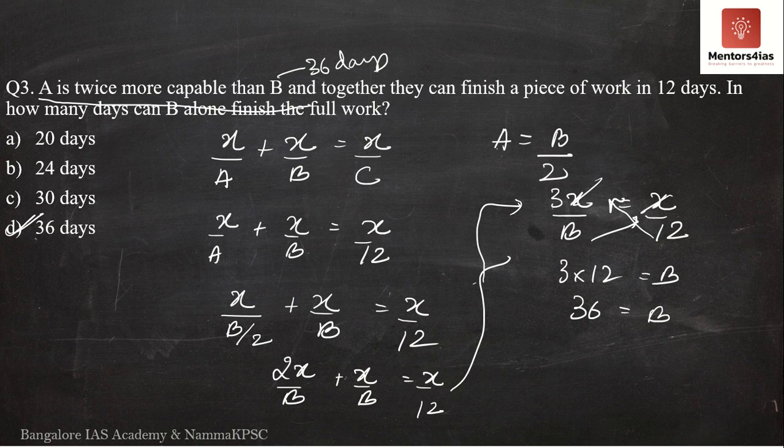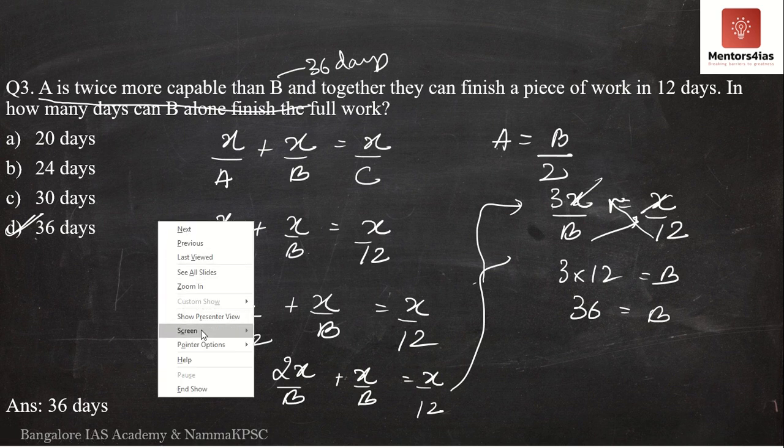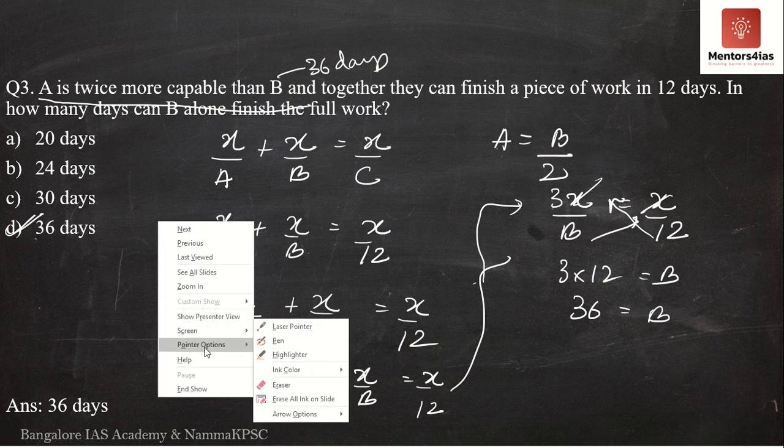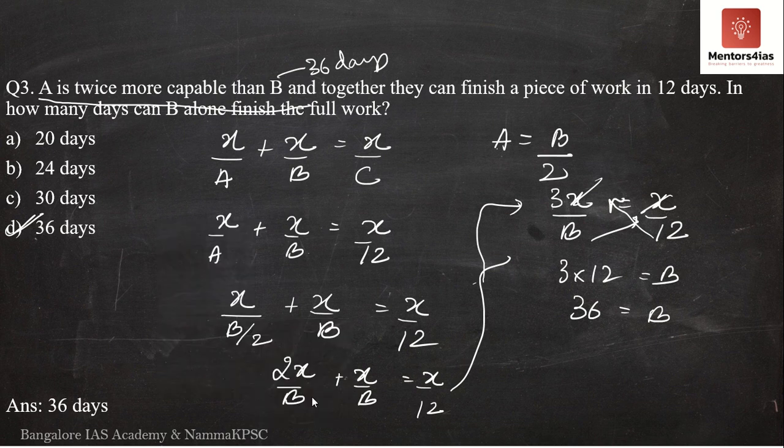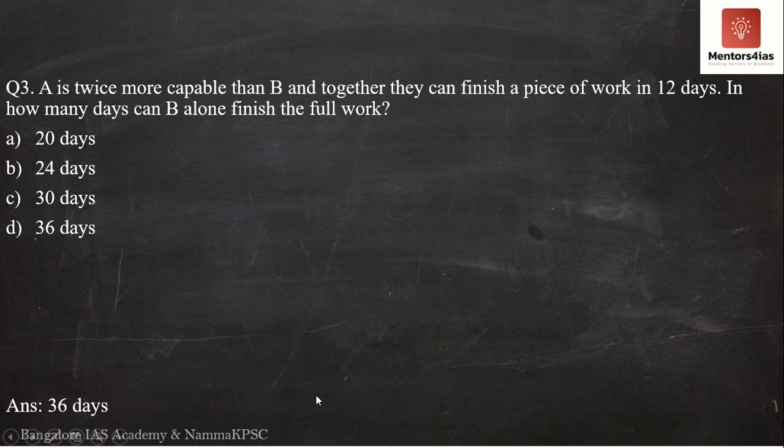This is by the traditional method. It is 36 days. If you want, I will do it by the chocolate method, but you'll see that when the problems get more and more difficult, the chocolate method is not the best option. Now, representing the entire amount of work by X is a bit complicated. You might feel it's a bit complicated, but with practice it becomes very, very simple. You should be able to do it.